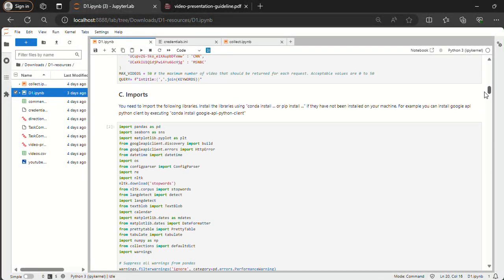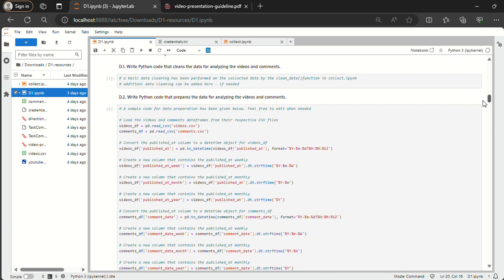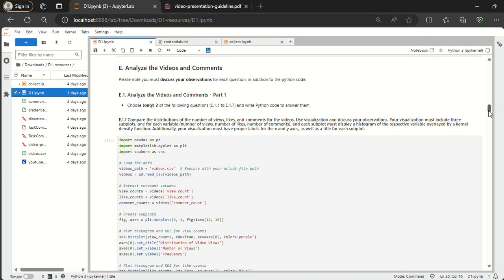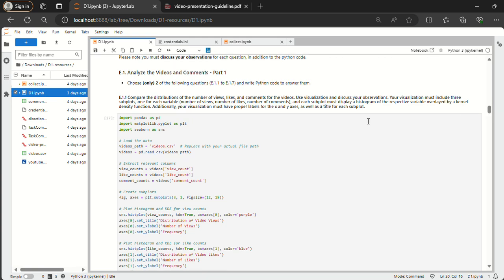Moving on to the cleaning and preparation of the data in our D file here. So I started out by loading the videos and comments data frames and converting the date columns to datetime objects, extracted weekly, monthly, and yearly information, and converting the duration column to seconds. This ensured that my data is in a suitable format for the next analysis.